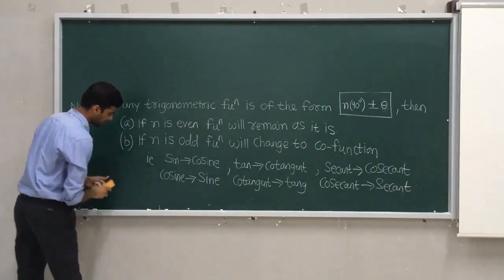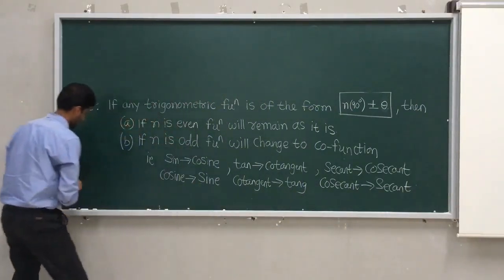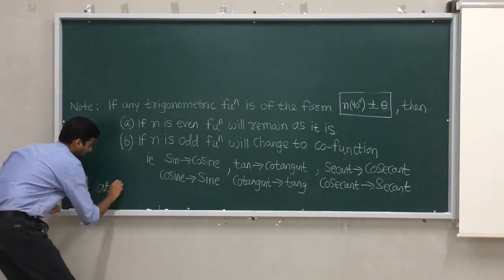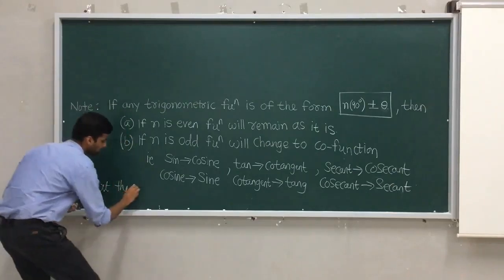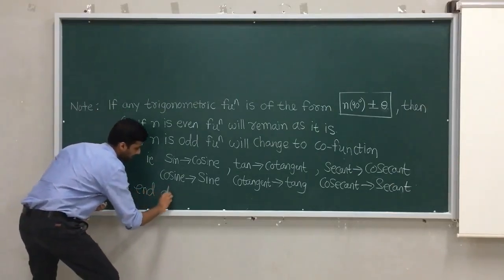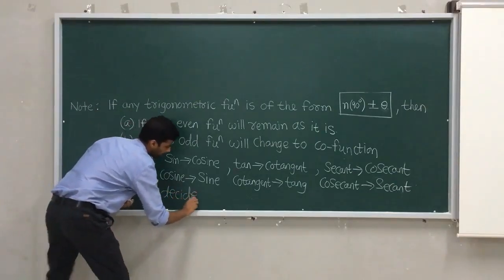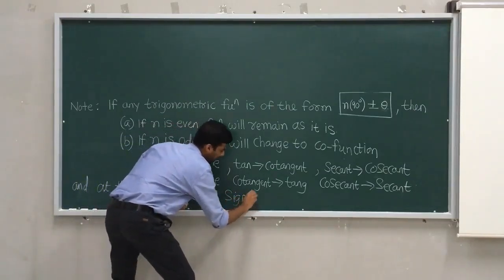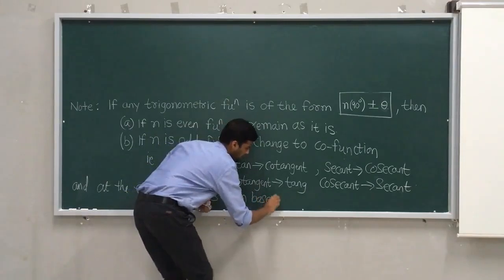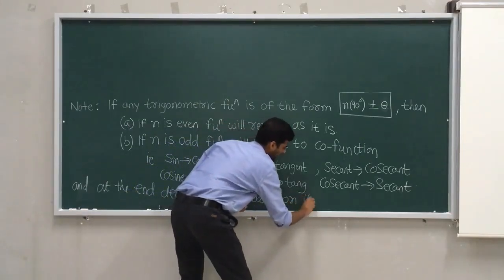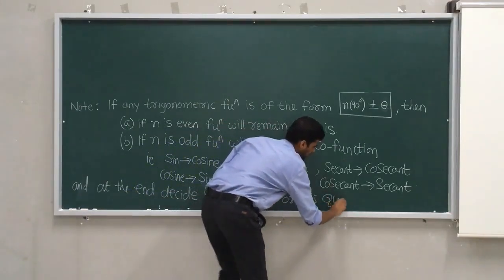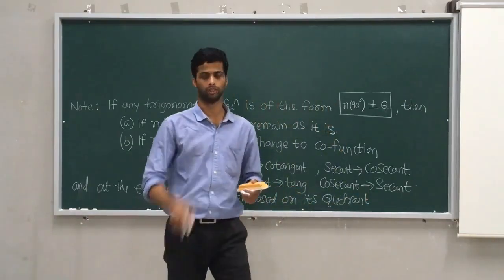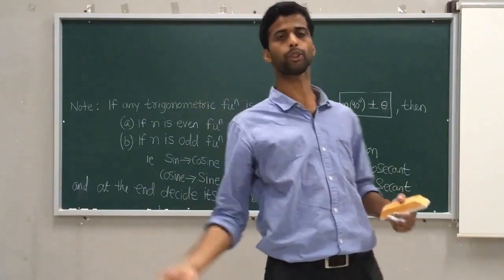I will write the last idea here. And at the end, after these two steps, decide its sign based on its quadrant, because I taught you the ASTC rule: first quadrant, second quadrant, third quadrant, fourth quadrant.